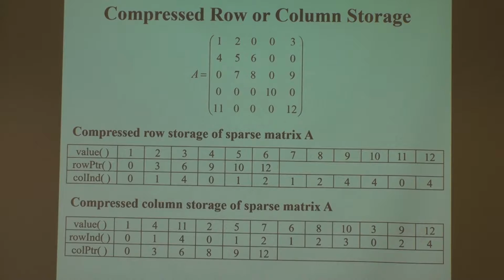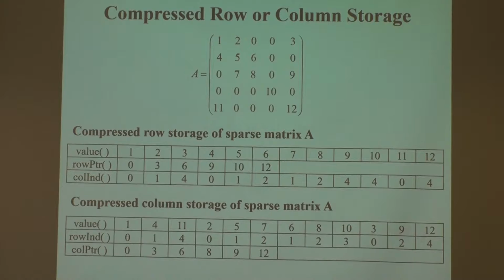It does assume that the data is sorted: all the data in the first row come first, all the data in the second row come second, all the data in the third row come third, with all these pointers. You can use a pointer in C, or you can use just a Fortran index. This is a good example: you can see this one as a pointer, or you can see it as an index. Either way is fine. So these are the compressed row.